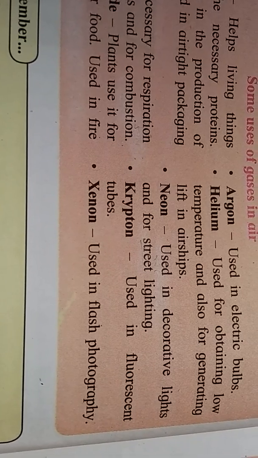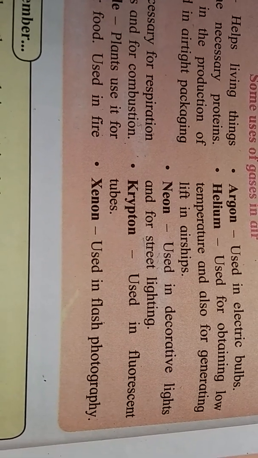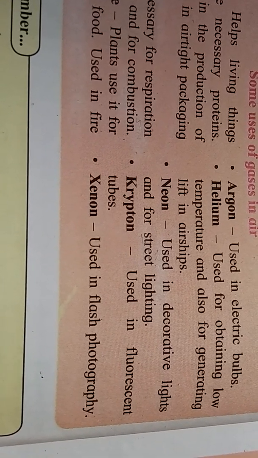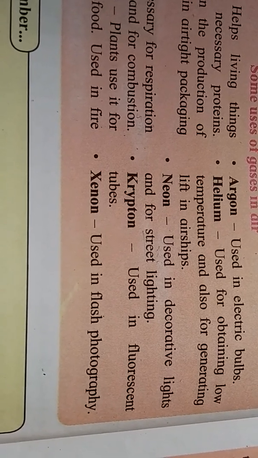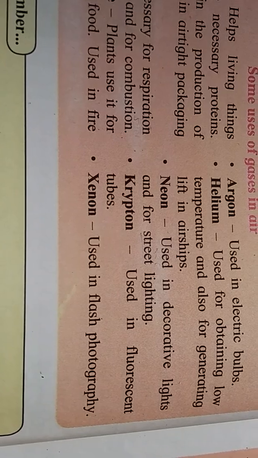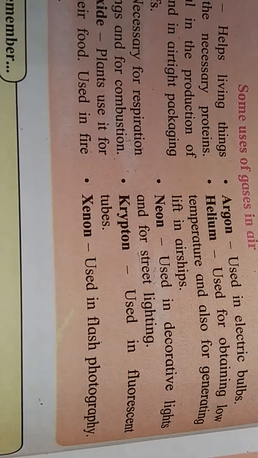Krypton is useful in fluorescent tubes. And the last one is xenon, which is useful in flash photography. These are some uses of gases.